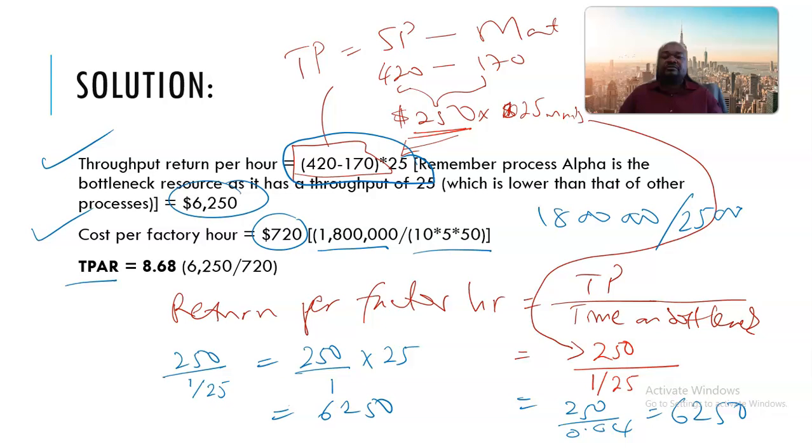The throughput return per factory hour, which was this amount, 6250, divided by 720, as you can see there. So we arrive at that figure. I understand it has been a rambling process, but through practice, you will understand that this is very, very easy.